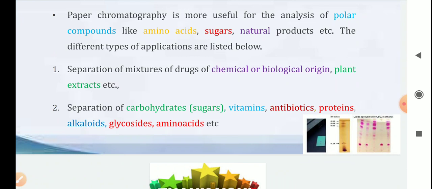When I worked on my PhD and other research projects, we always took the help of thin layer chromatography. Suppose we synthesize a particular compound, but you know that in organic chemistry lots of reactions are possible.